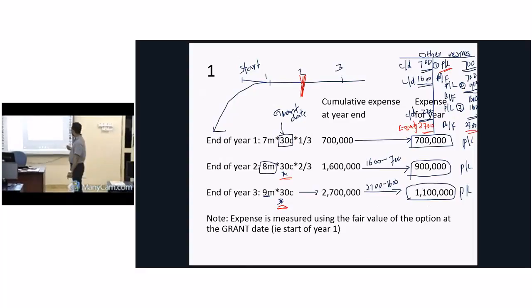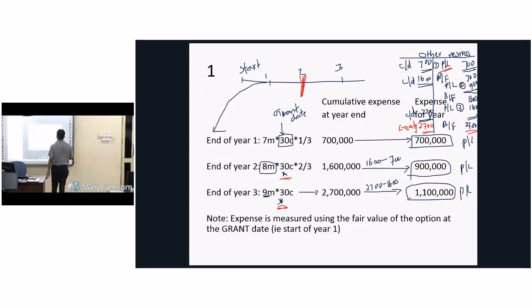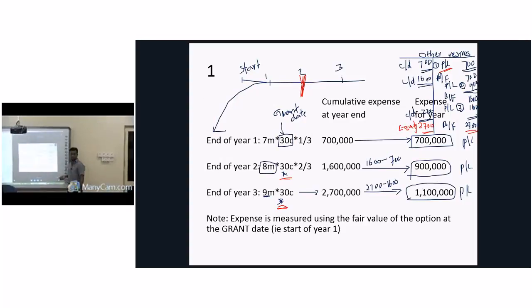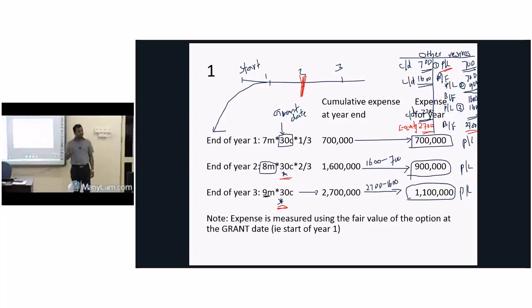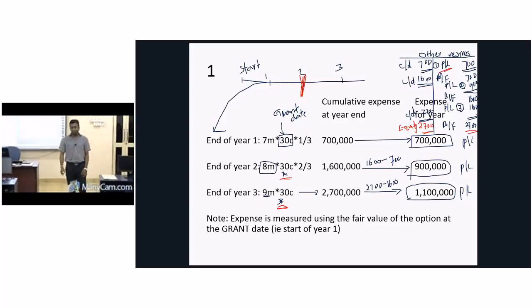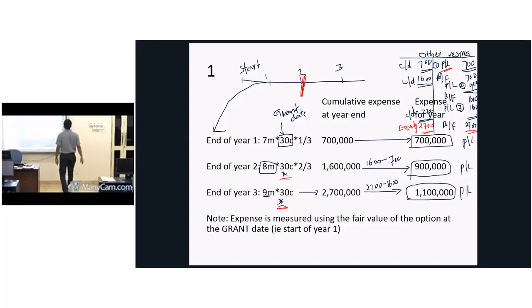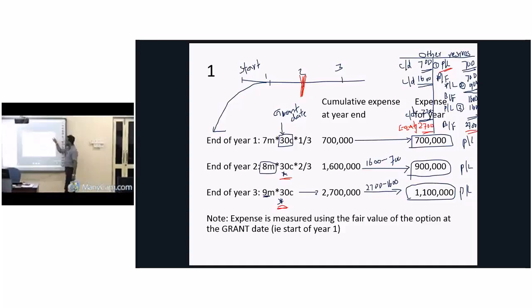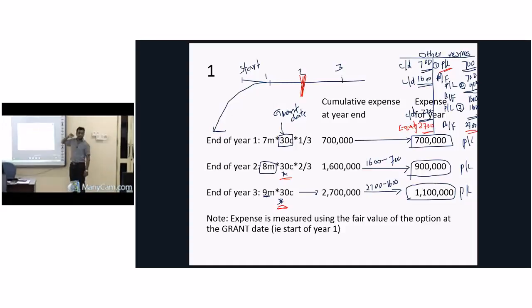Then the total value will be 1.6 million, but we have already recognized 700,000. 1.6 million minus 700,000, then what is the second year expense? That is 900,000. Then profit and loss account debit for the second year and credit to your other reserves account 900,000. Then finally the accumulated balance at the end of year 2 is 1.6 million. Understood?